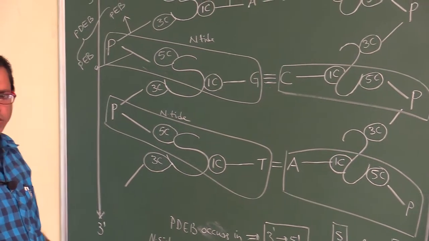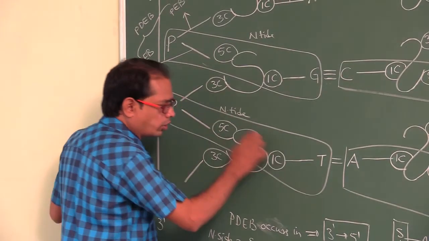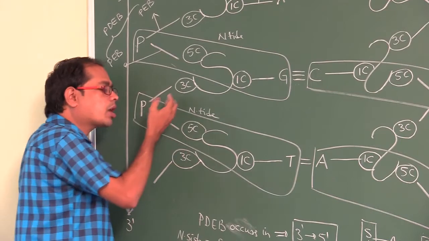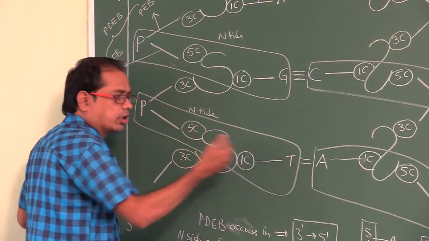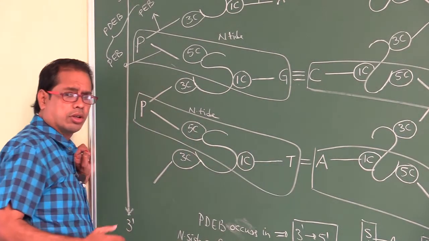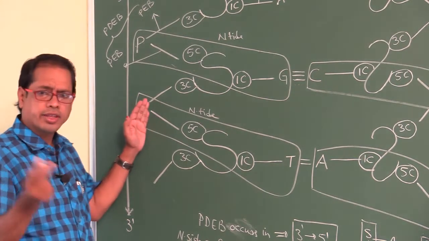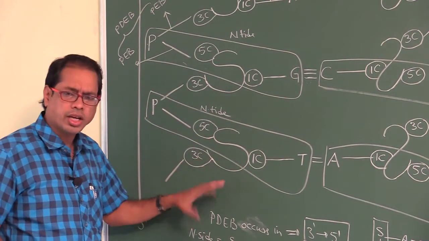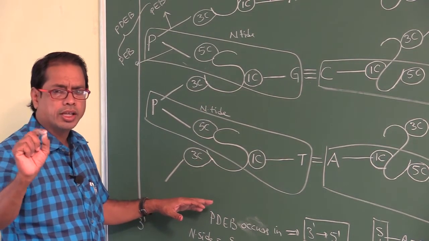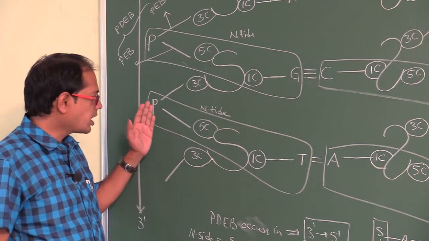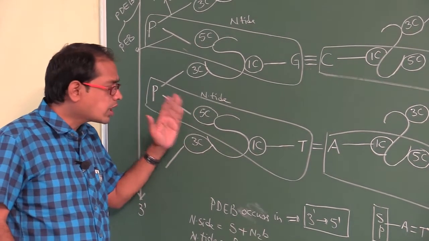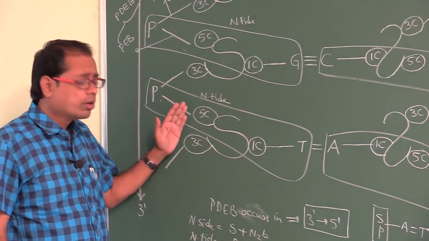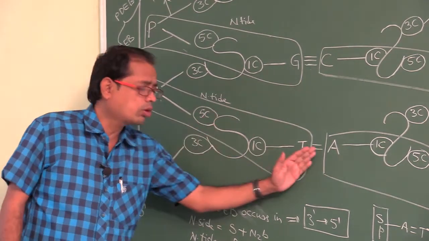Okay. Right. This is a nucleotide I told. In a nucleotide, phosphate is attached to fifth carbon of sugar. Don't say third carbon. Actually that phosphorus is attached to both third carbon and fifth carbon of sugars alternately. But in a nucleotide, the phosphate is attached to fifth carbon of sugar of the nucleoside.